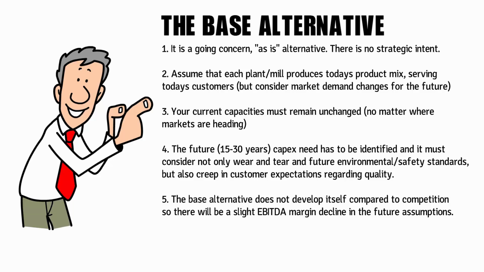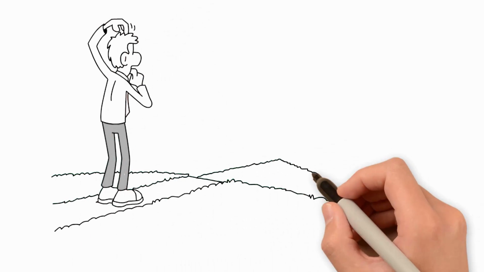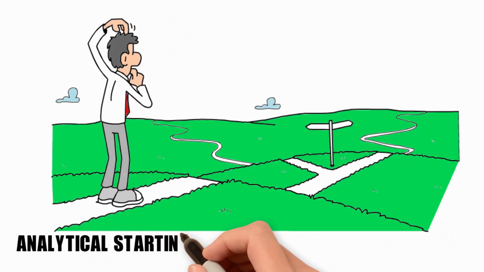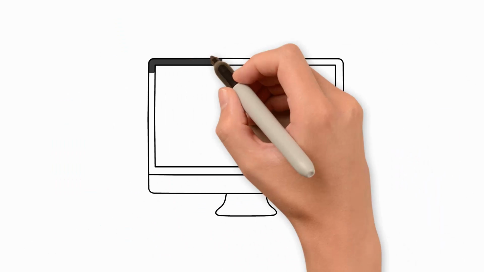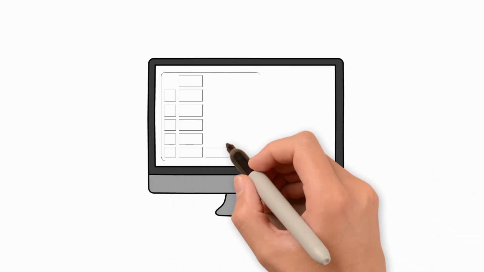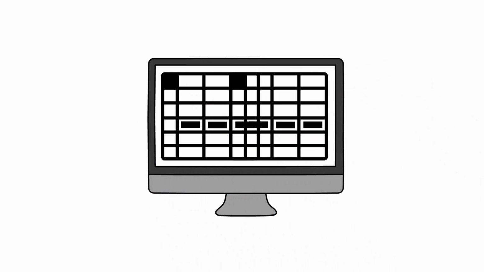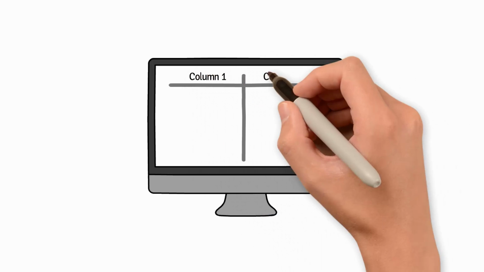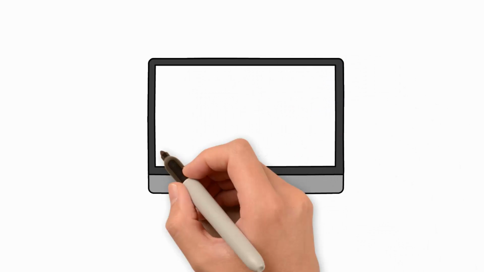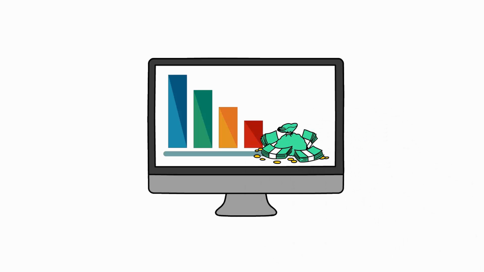The base alternative does not develop itself compared to competition, so there will be a slight EBITDA margin decline in the future assumptions. The base alternative may not be a realistic alternative, but is rather more an analytical starting point for the work to come. All mills are treated the same here. All this is developed in a spreadsheet environment with logs and cells. The model as such is locked and cannot be changed, and the users are assigned their tasks. All assumptions are presented in tables where plants are compared and outcomes are presented in various cash flow charts.